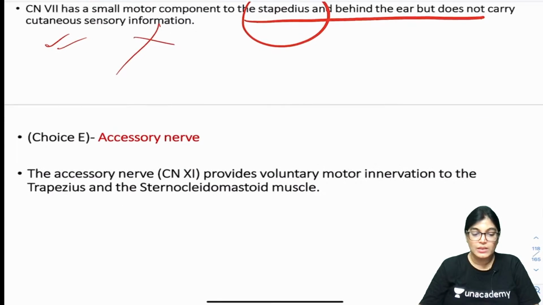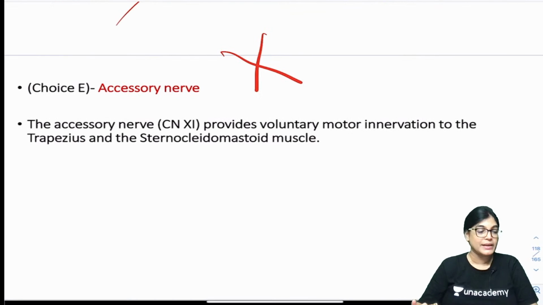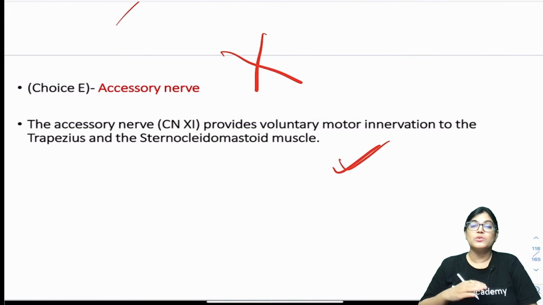Now, coming to the other option, that is accessory nerve. Why is accessory nerve or 11th cranial nerve not the correct answer? It provides motor innervation to two muscles, sternocleidomastoid muscle and trapezius muscle, and if these two muscles are involved, the movement of the neck, the shrugging action of the shoulder, or the overhead abduction is affected.